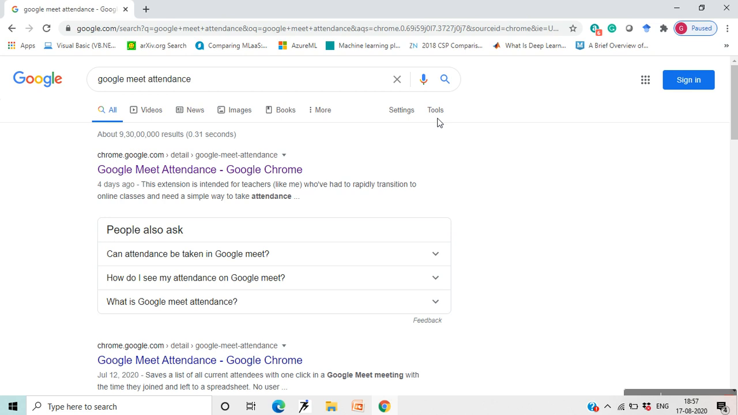So now let's start with Google Meet and the Chrome extension for recording attendance, that is Google Meet Attendance. Now this is Google. You just have to search for Google Meet Attendance in the search tab of the Google search engine, and you'll land on this page.